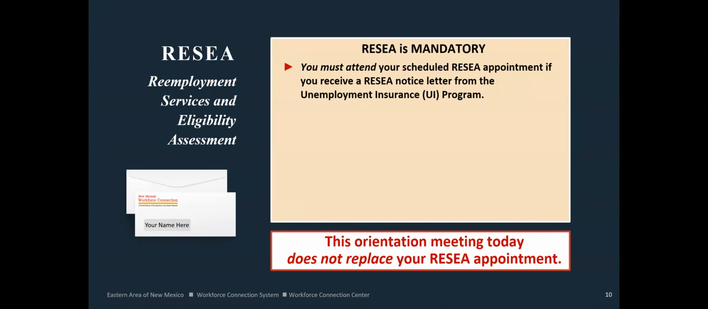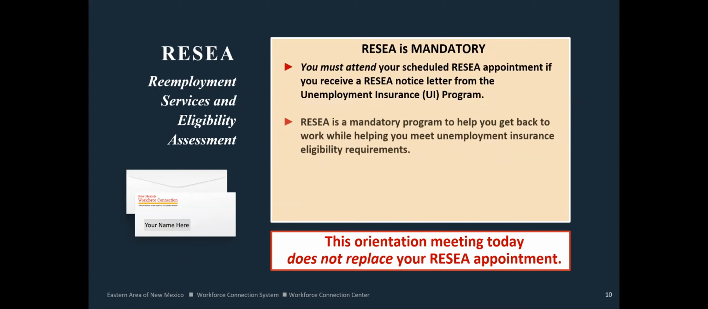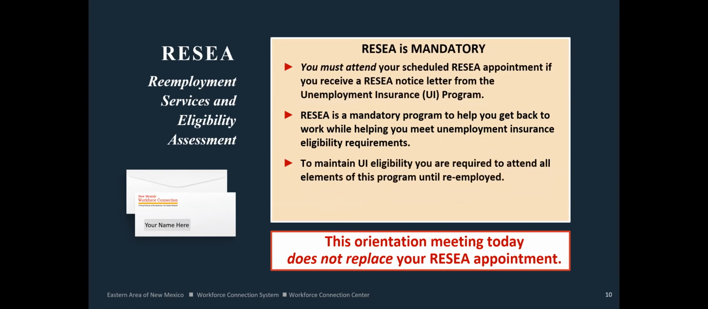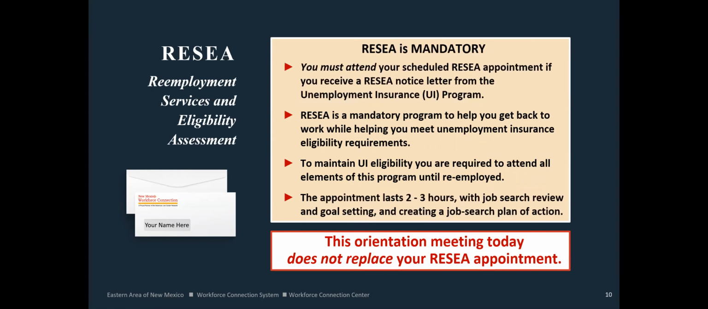RESEA is mandatory. You must attend your scheduled RESEA appointment if you receive an RESEA notice letter from the unemployment insurance program. RESEA is a mandatory program to help you get back to work while helping you meet your unemployment insurance eligibility requirements. To maintain UI eligibility, you are required to attend all elements of this program until reemployed. The appointment lasts 2 to 3 hours, and consists of job search review, goal setting, and creating a job search plan of action. If you have been scheduled for an orientation, please know that this orientation meeting does not replace your RESEA appointment.